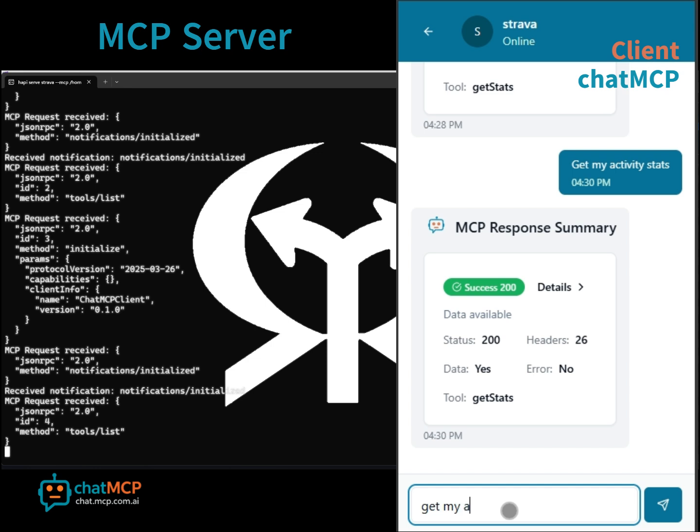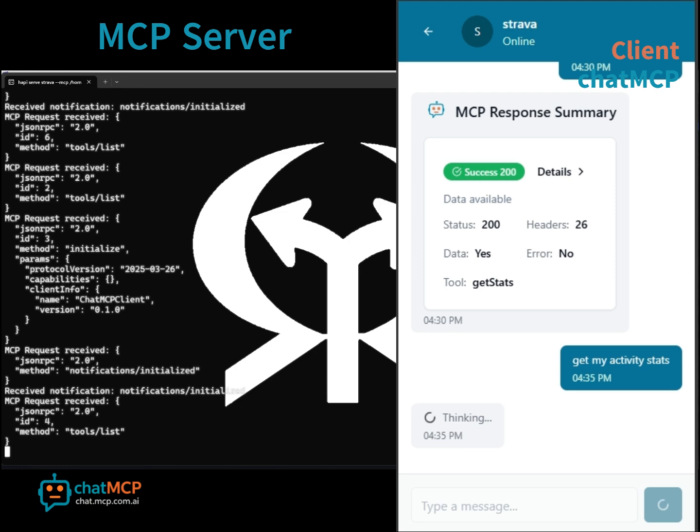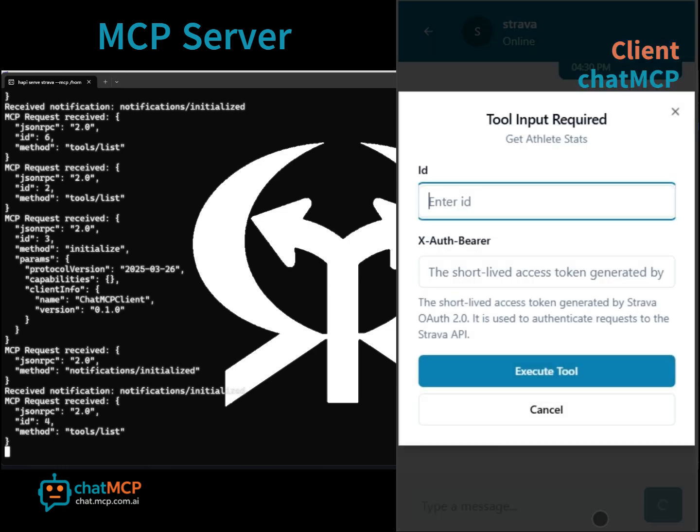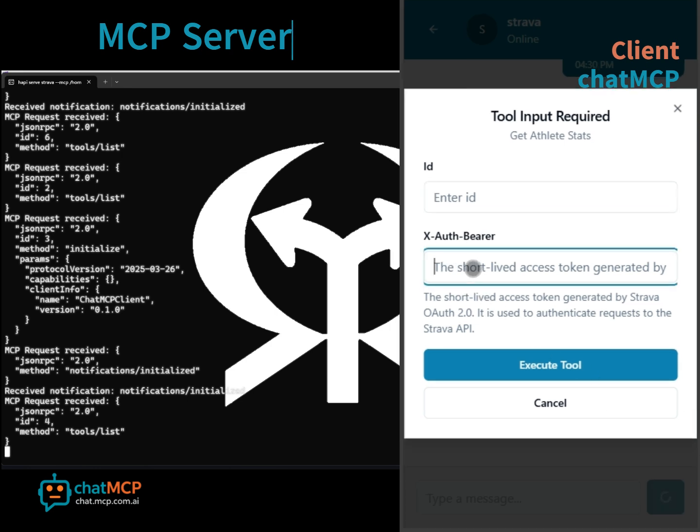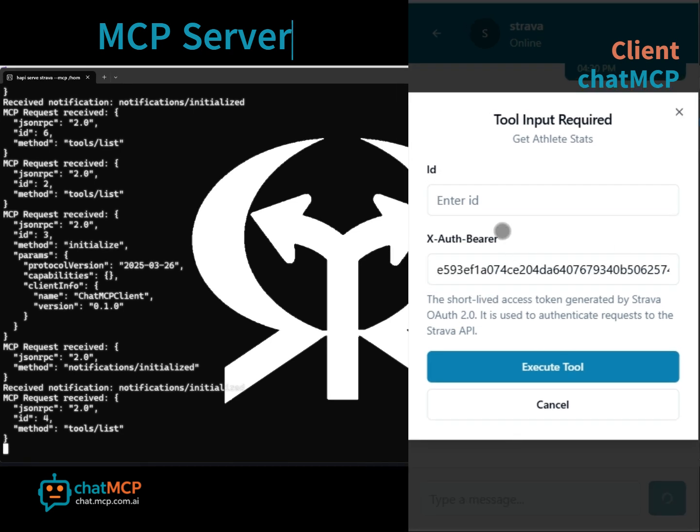I'm using Ollama locally. It's taking a couple of seconds, but if you have more resources in your environment with Ollama, it will be faster. Or you can just consume inference endpoints from the cloud. That's it. The LLM identified that based on my query, I want to execute this tool. And let's provide information here. For Strava, I need to provide the athlete ID, and providing that, that's it.